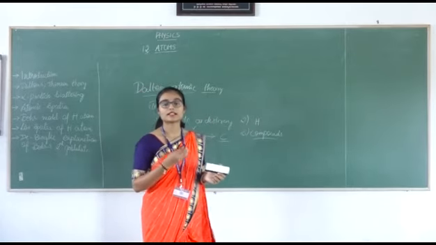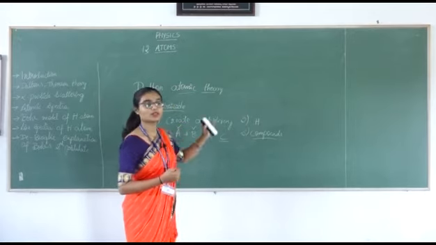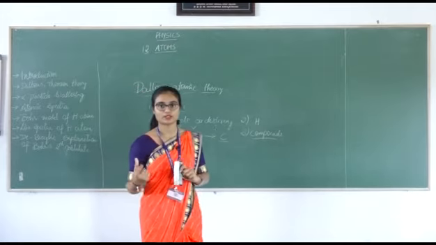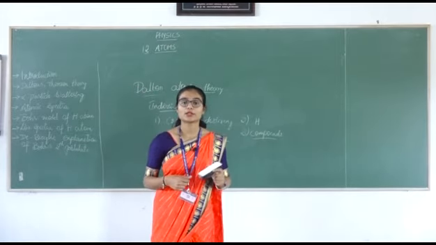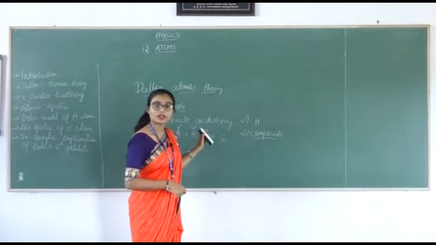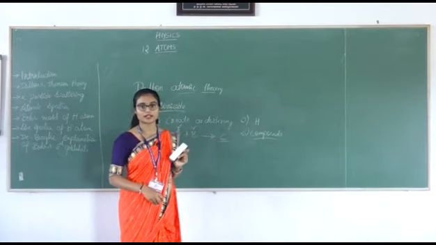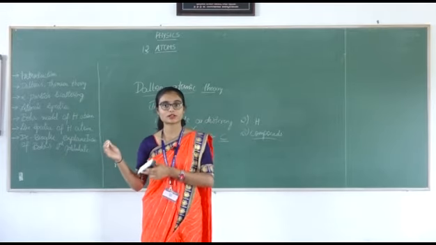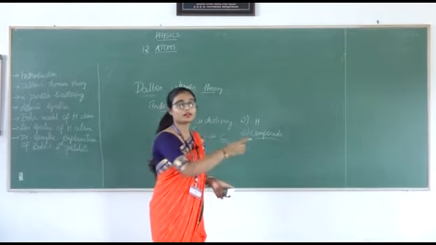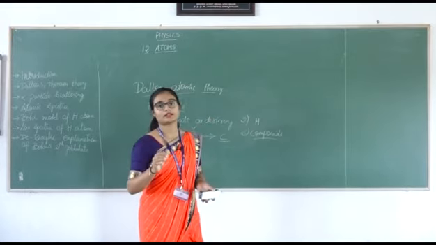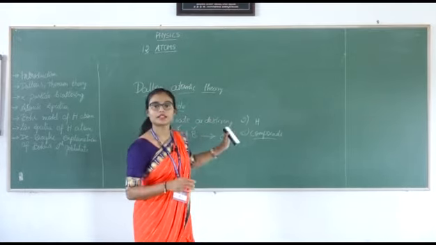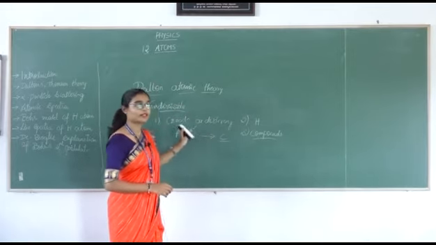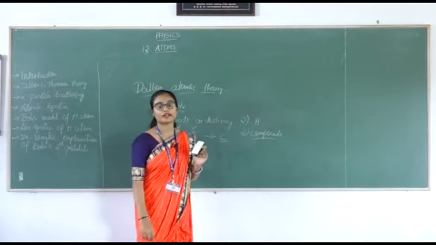Dalton's theory fails to explain the concept of the atom. Even though he gives these postulates, he fails to explain it, because he did not explain anything about electrostatics. We know there are protons, electrons and neutrons in an atom, but Dalton did not mention anything about protons and electrons. So he failed to explain the concept of electrostatics.